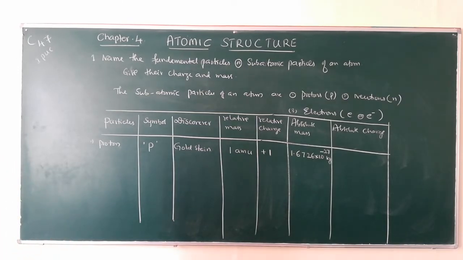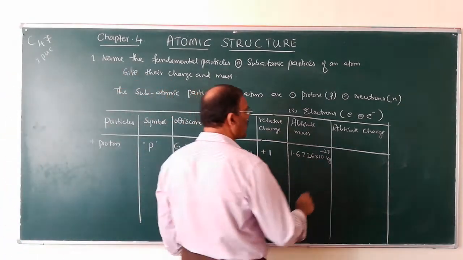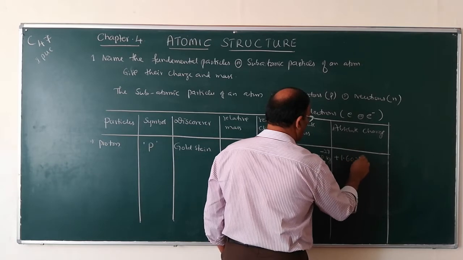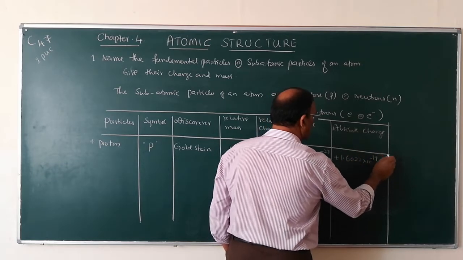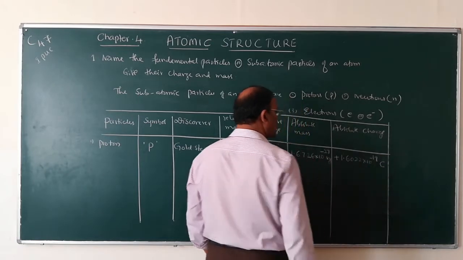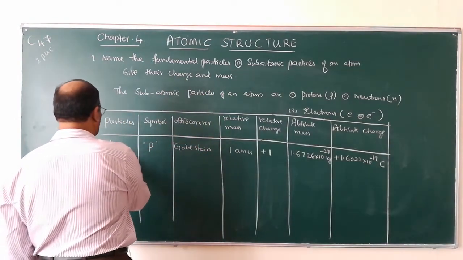Absolute charge is plus 1.6022 into 10 to the power of -19 C. C means coulombs. So this is about proton.